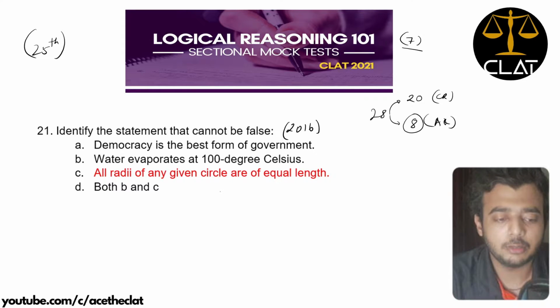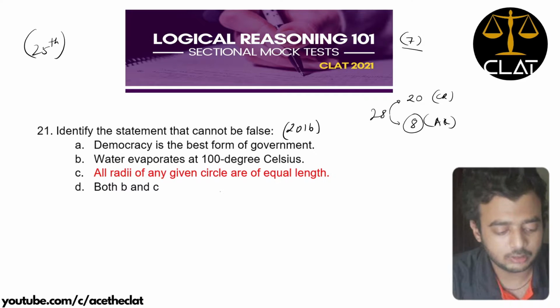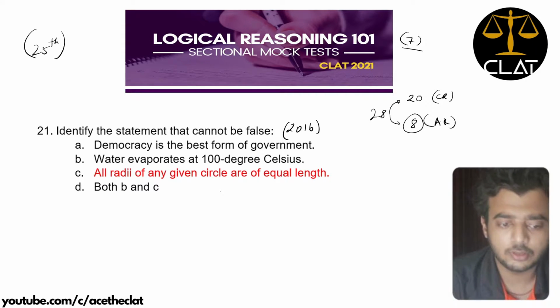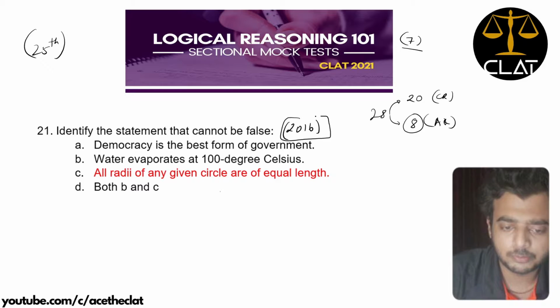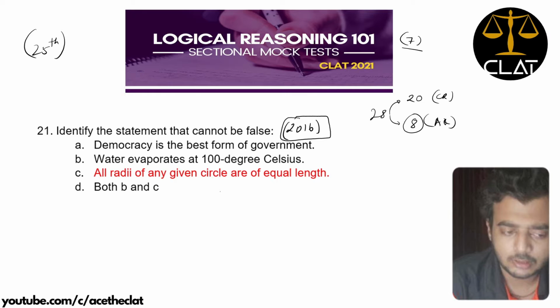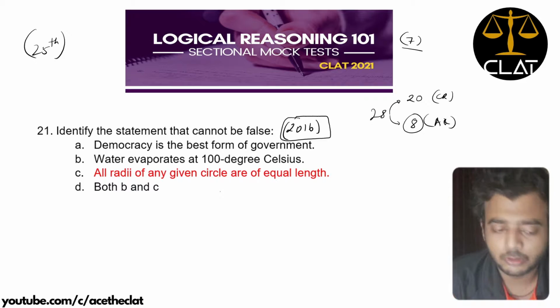It says that identify the statement that cannot be false. Now, before we move, I want to tell you that this question was taken from CLAT 2016. It says that identify the statement that cannot be false, which means any given sentence, for example, option A, B, or C, must be true at all times. Okay, so we start with A.